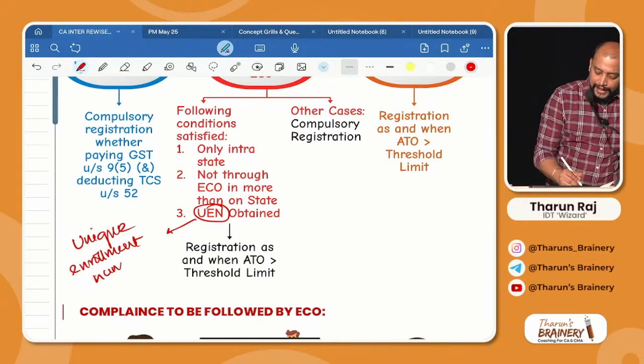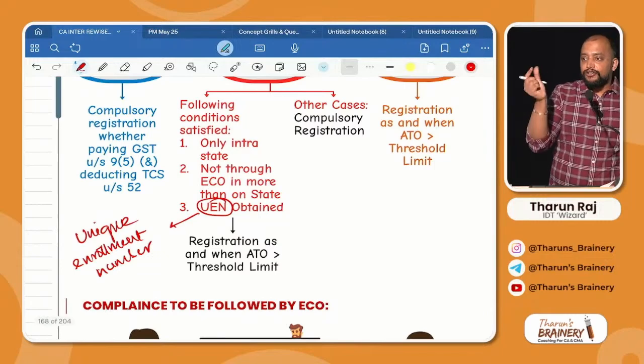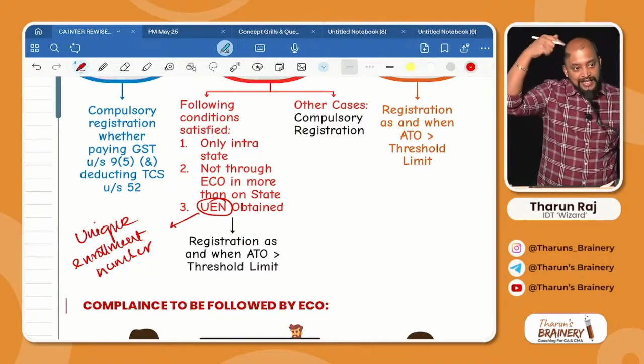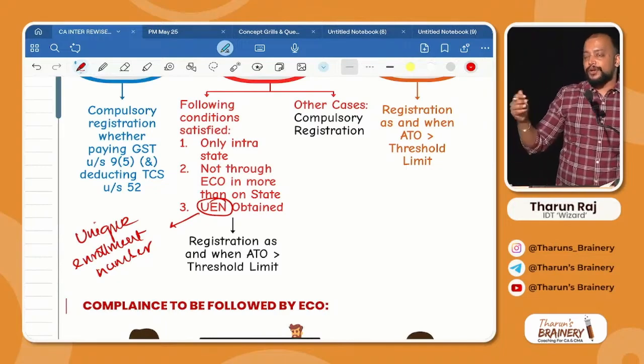UEN is unique enrollment number. Suppose when you are reading, if you don't know the full form of these terms, in the first page itself I have given the abbreviations. In that abbreviations itself I have included all these things, but I am just writing it for you for convenience sake.